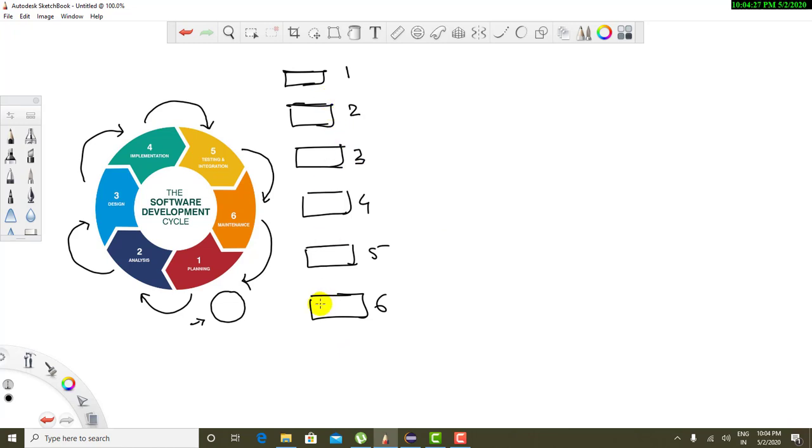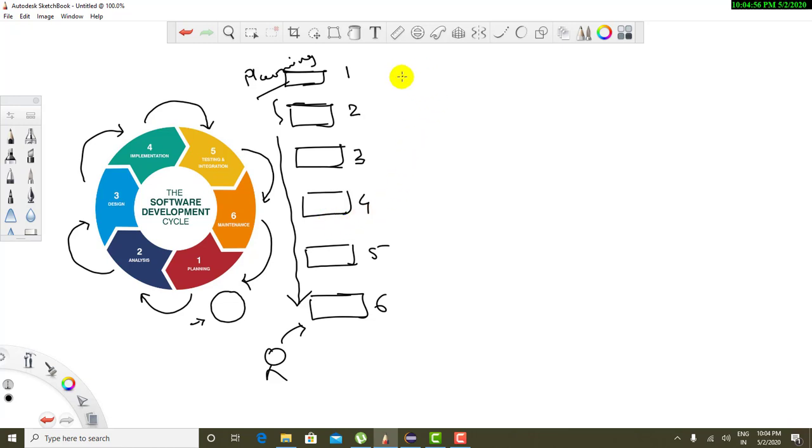After the deployment, if we are showing this to the client and the client says that no, I don't want this feature to look like this, in that case you need to go back again to the planning. Then the same structure you need to keep following for each and every change suggested by the client. So that is the drawback of the waterfall model. But in this session, we are not going to talk about the waterfall model in detail.